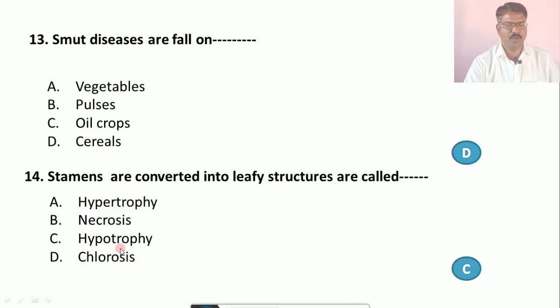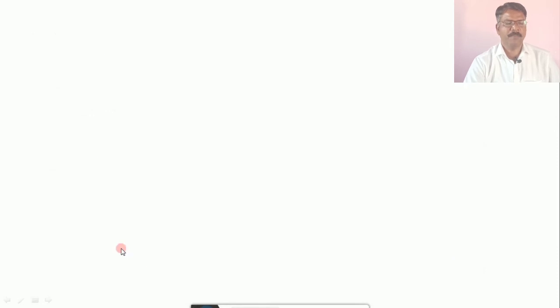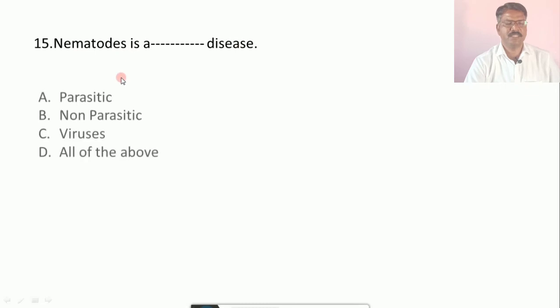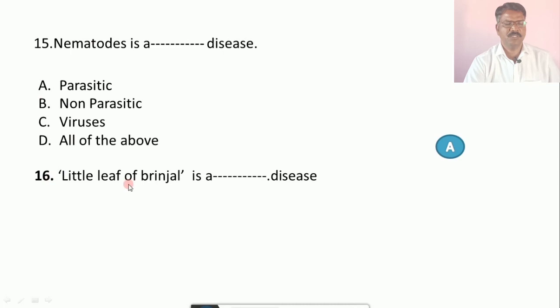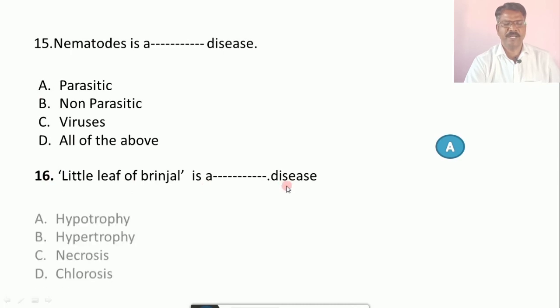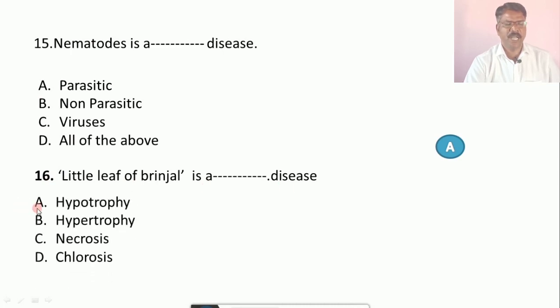That is hypotrophy. Question number 15. Nematodes cause a dieback disease. A. Parasitic, B. Non-parasitic, C. Viruses, D. All of the above. The correct answer is A, that is a parasitic disease. Question number 16. Little leaf of brinjal is a dash disease. A. Hypotrophy, B. Hypertrophy, C. Necrosis, D. Chlorosis. The correct answer is A, that is hypotrophy.